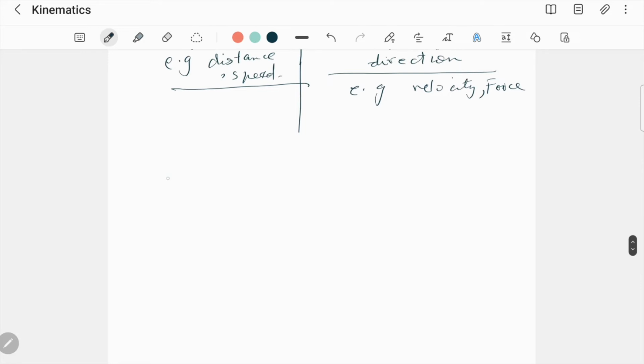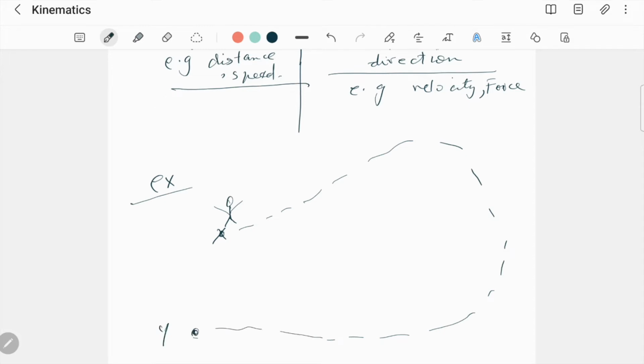For example, a person A goes on a hike from spot X. This is person A and he is traveling from a spot X and he goes to spot Y, which is over here. तो जितना भी रास्ता ये travel करेगा, that would be his distance and this would be his displacement.